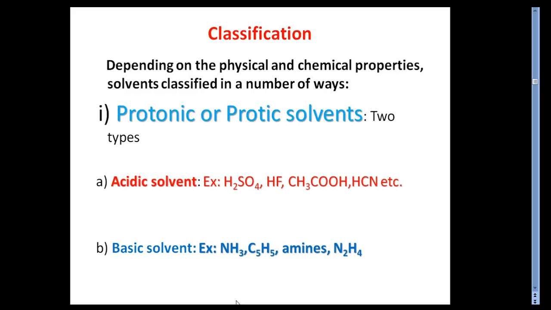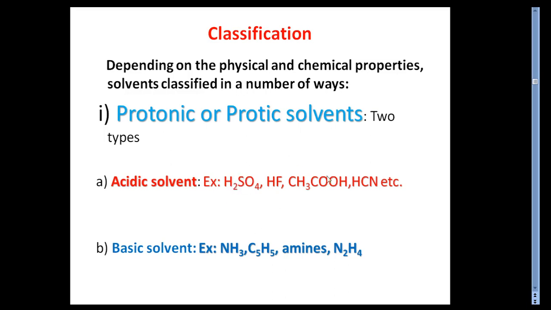As far as the acidic nature is concerned, these have a strong tendency to donate protons, and that is the reason, as you can see here, all these examples contain protons, and when they dissolve, they easily donate their hydrogen ions.